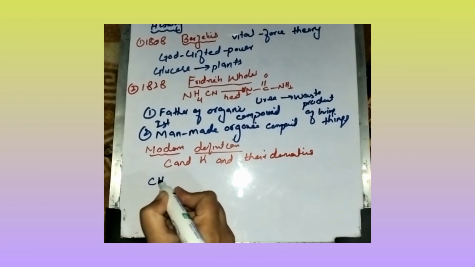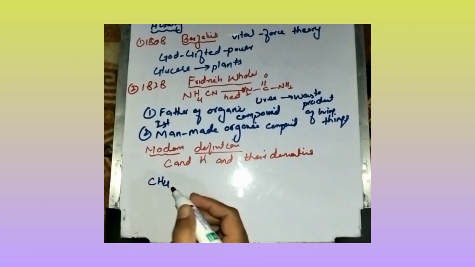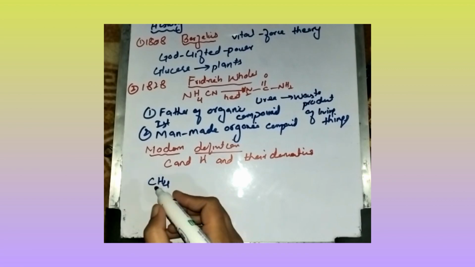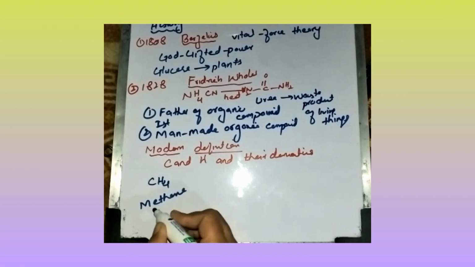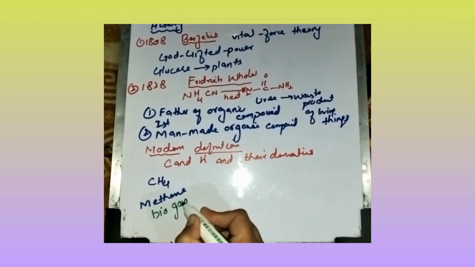So this is a compound of carbon. We can say this is methane. The common name of methane is biogas. This is a compound of carbon and hydrogen.